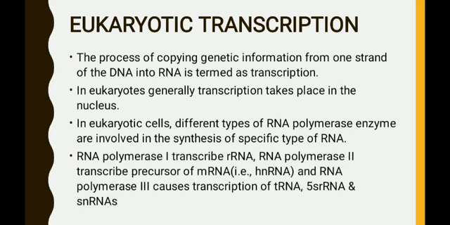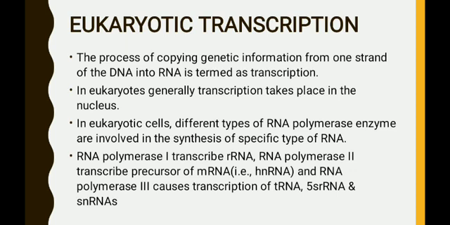RNA polymerase 1, this is the first type, transcribes rRNA. RNA polymerase 2 synthesizes the precursor of mRNA, that is called hnRNA, and RNA polymerase 3 produces tRNA, 5S rRNA and snRNA. So these are the different types of RNA molecules produced by the RNA polymerase 3 enzyme.